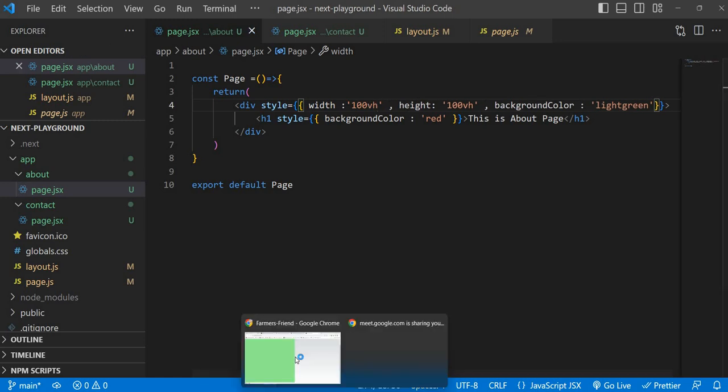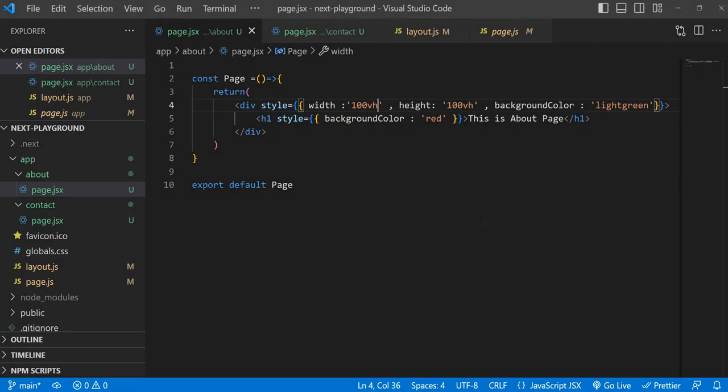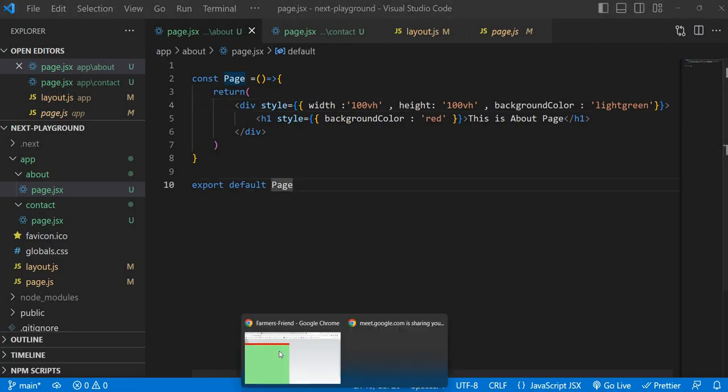Let's see. So something is wrong with my CSS. Don't worry, we can fix that later, the CSS thing. And now, understood everyone?